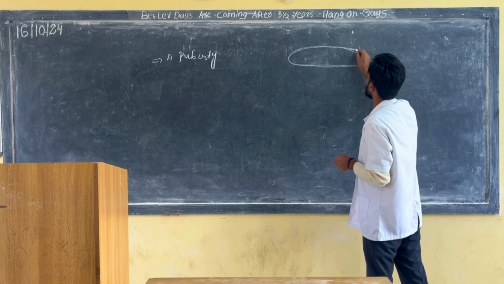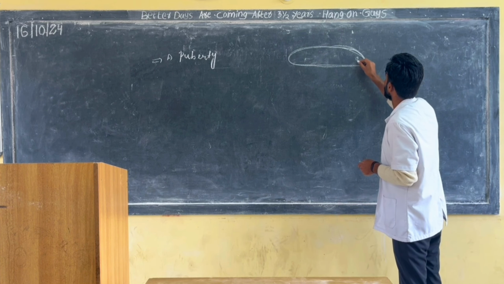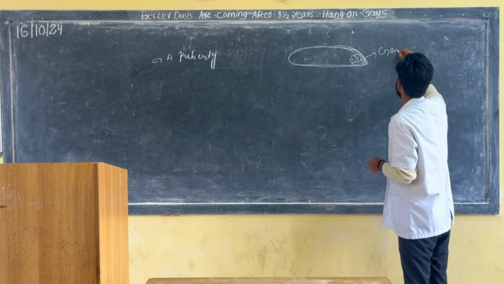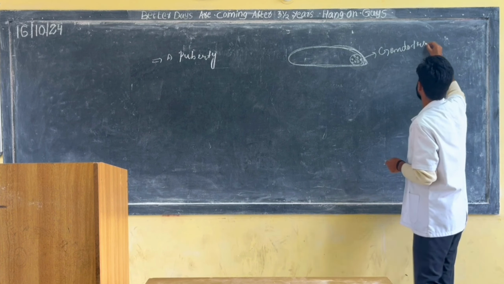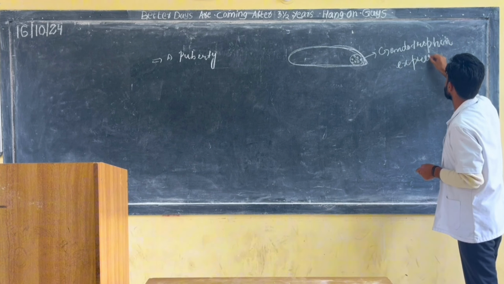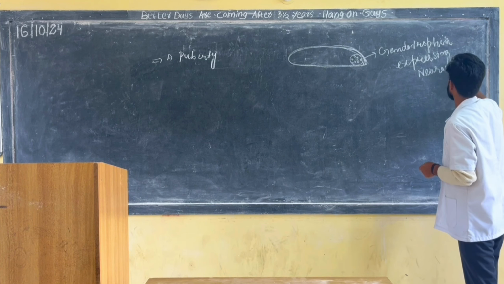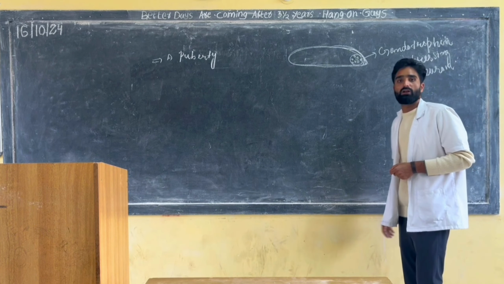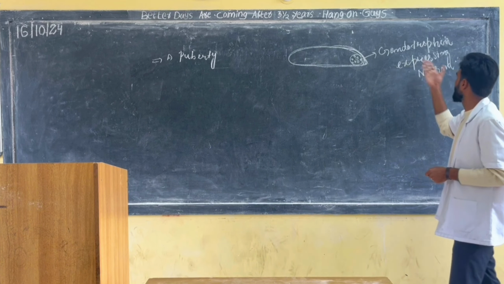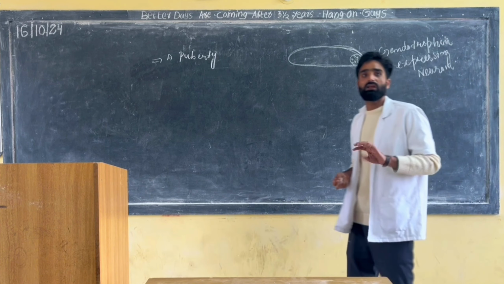But there is a special type of neurons, and these neurons are known as gonadotropin expressing neurons. This area is known as the gonadotropin expressing neuronic area.